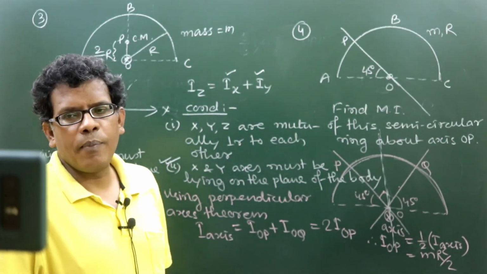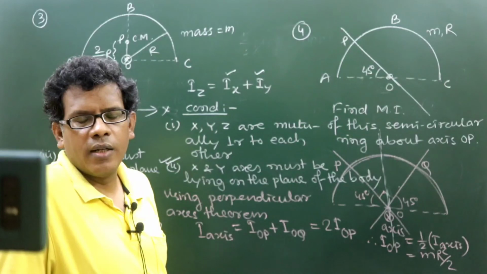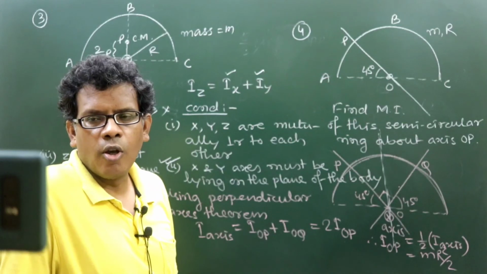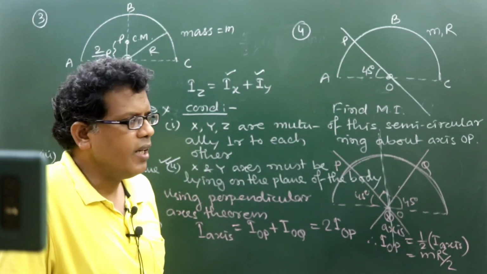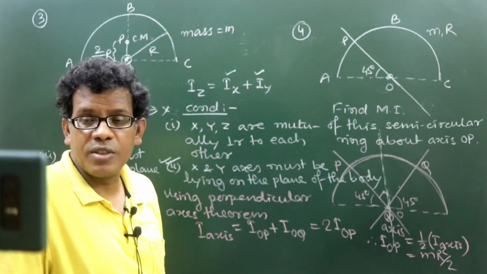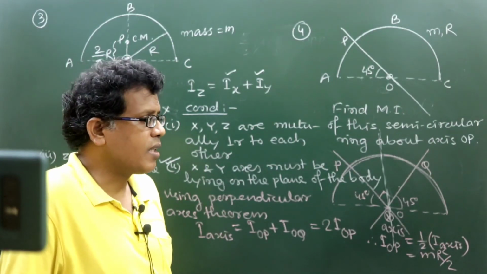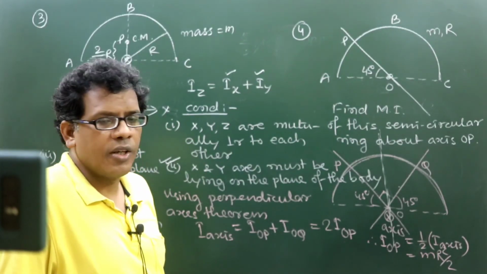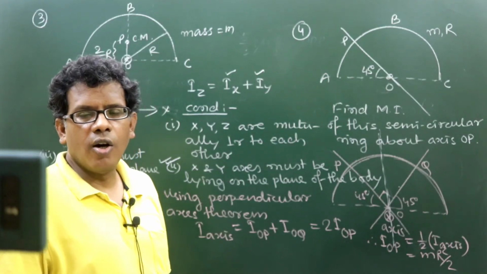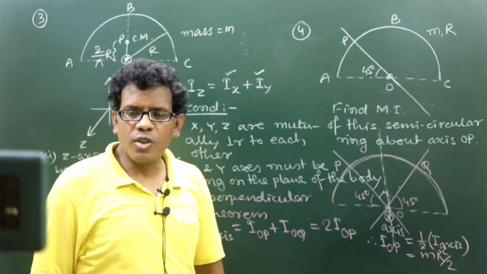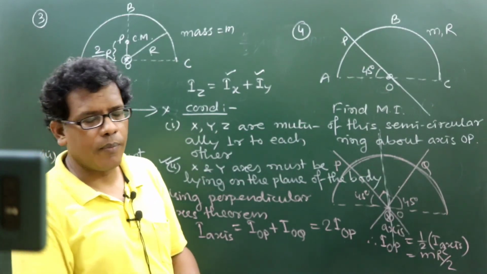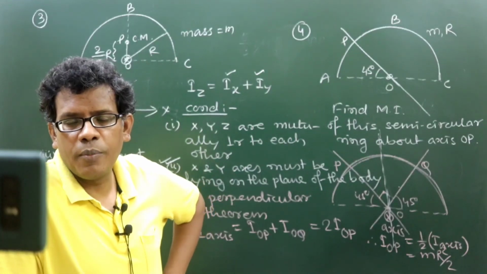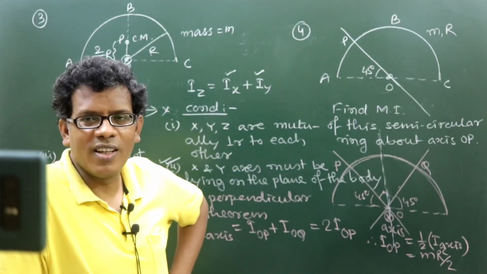That means it can be applied on disc, it can be applied on ring, it can be applied on the circular cross section of the hollow sphere, circular cross section of solid sphere, circular cross section of cylinder, circular cross section of cone. But if you want to apply this theorem on the surface of hollow sphere or solid sphere or solid or hollow cylinder, it is not possible. Why? Because you can't consider the presence of two mutually perpendicular lines deciding one plane on a curved surface, right.